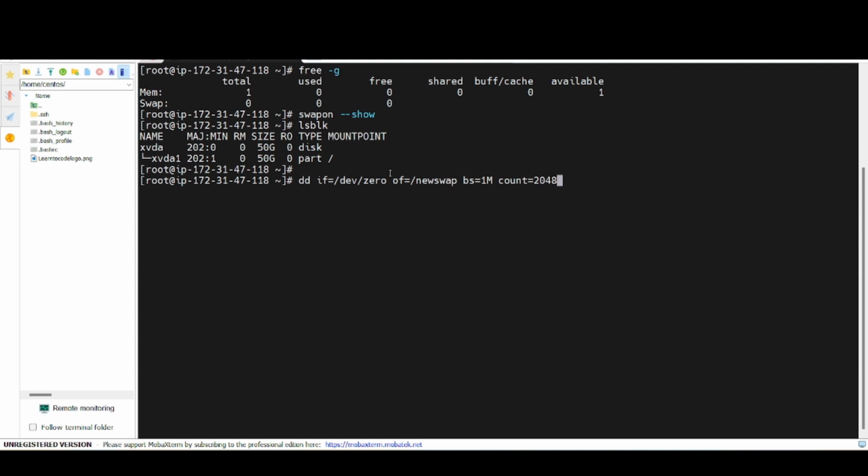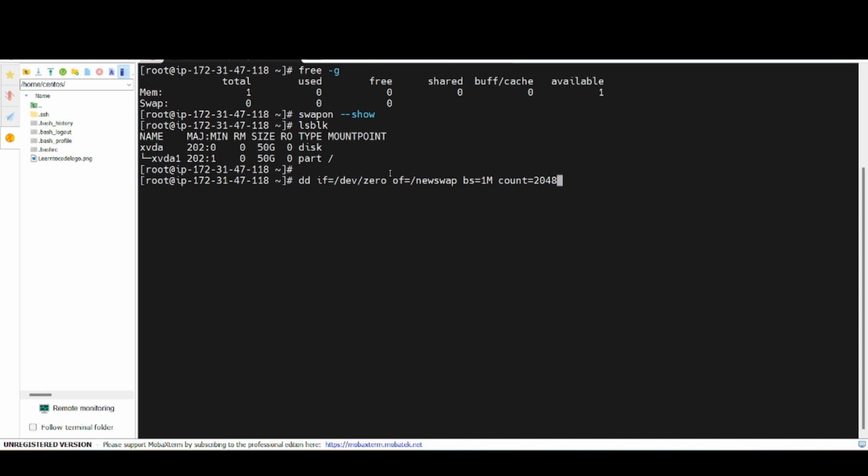if stands for read from the file instead of standard input, which is /dev/zero, of means write to a file instead of standard output. Write everything about your virtual pages in this file. bs is the read and write byte size, and count is the total size of the file.